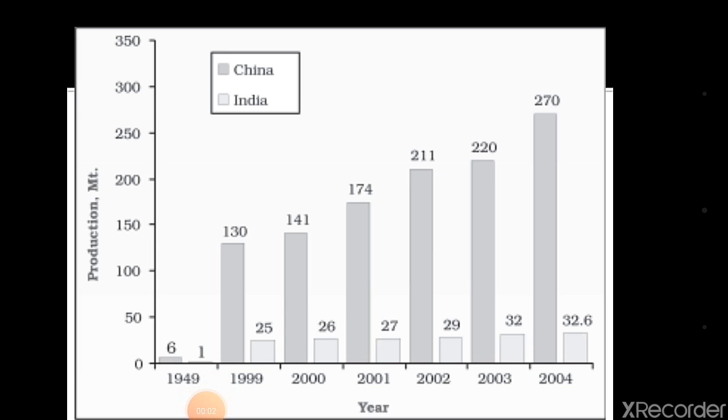Hello, now continuing with the earlier part. Look at this diagram. The same diagram is in your book also. In the 1950s, China and India produced almost the same quantity of steel. Producers were the same in the 1950s, but the picture changed afterward. Today, China is the largest producer of steel. And look at this line again. China is also the world's largest consumer of steel. Producer also and consumer also. It means development is taking place here better than other countries like India.